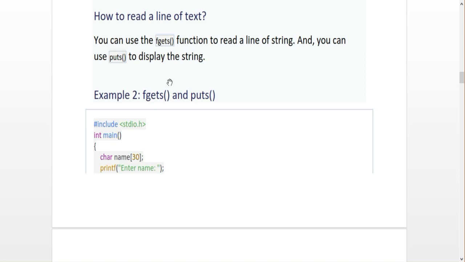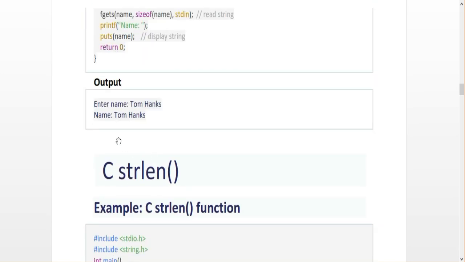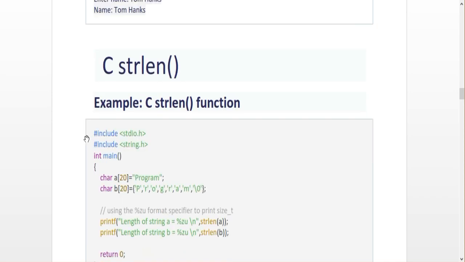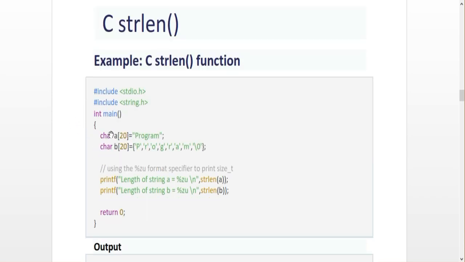So here we are going to see some certain very important functions of string. The first function is strlen. Strlen is nothing but to find the length of the string. To find the entire length of the string is the strlen function. Here the example code: the first character array, the string name is A and the second one is B. First one is declared as a string, second one is declared as characters.